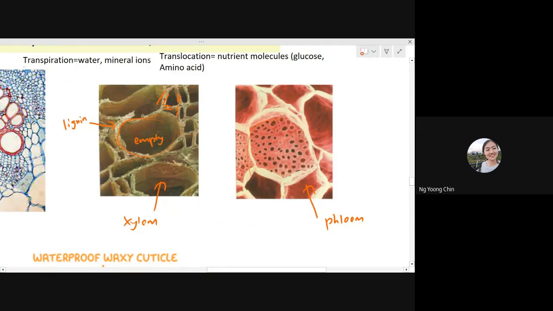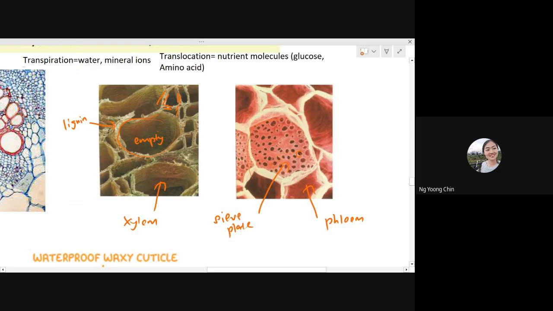When you cut the phloem in cross section and look downwards, it will look this way. On top of the sieve plate, there are a lot of pores. See, this is a pore, small pores on the sieve plate.